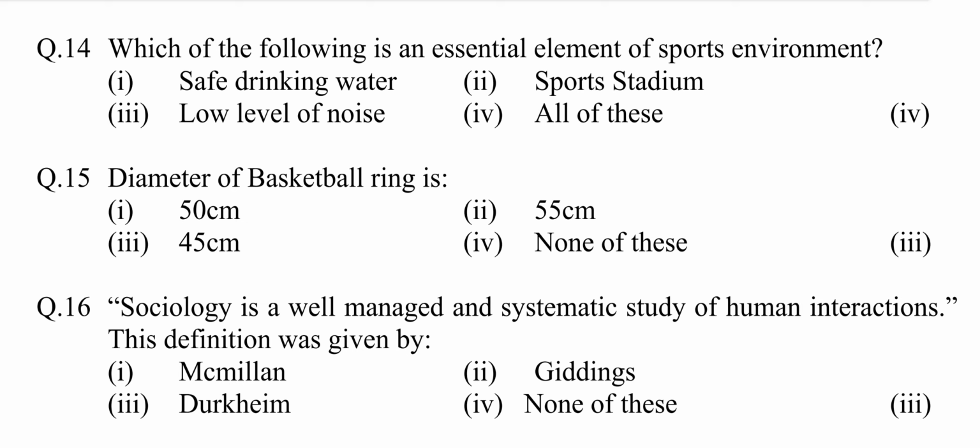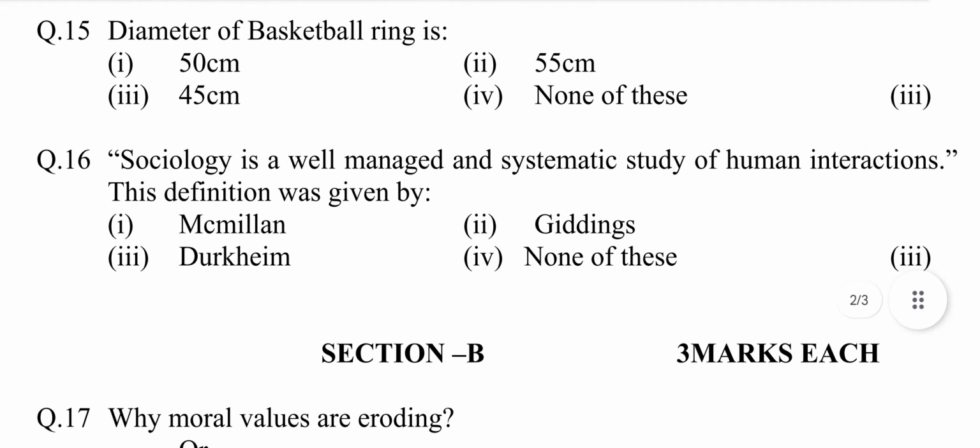Option first safe drinking water, second sports stadium, third low level of noise, fourth all of these. Answer is option fourth, all of these. Question number 15. Diameter of basketball ring is: option first 50 centimeter, second 55 centimeter, third 45 centimeter, fourth none of these. Answer is option third, 45 centimeter.